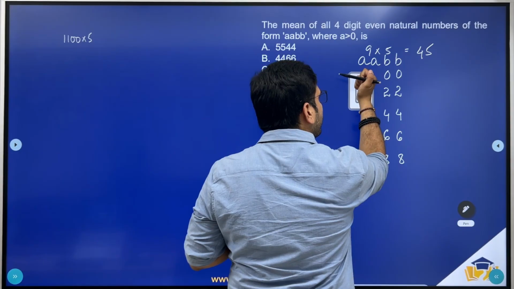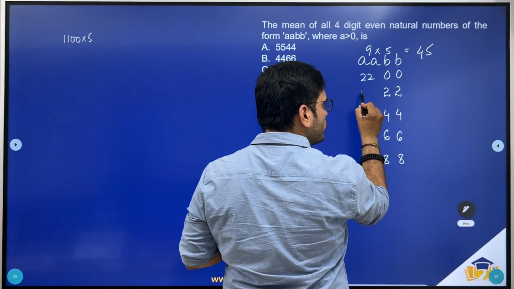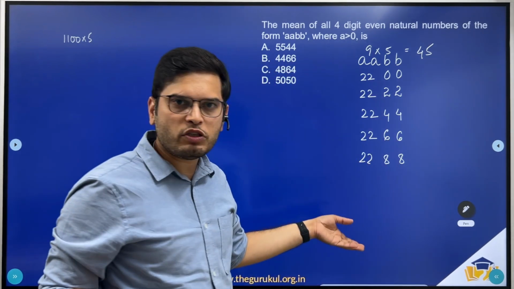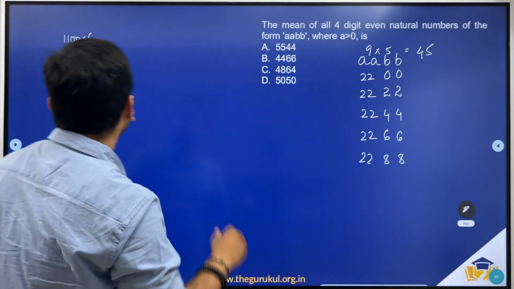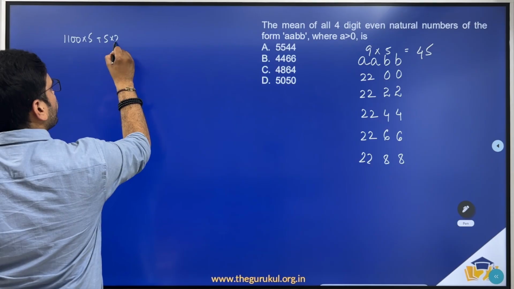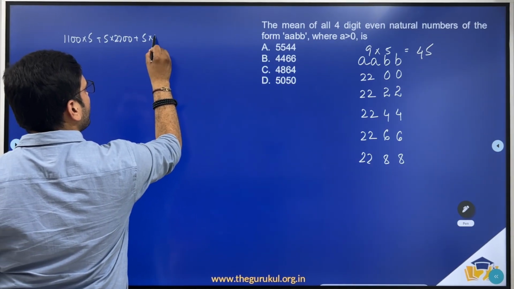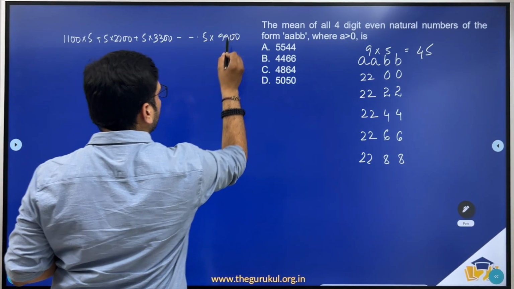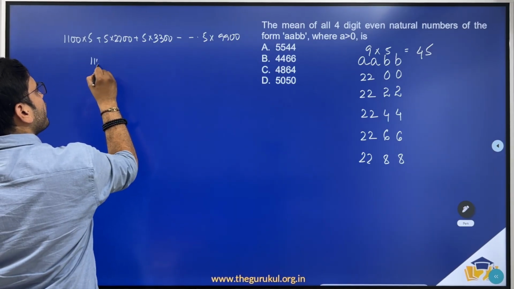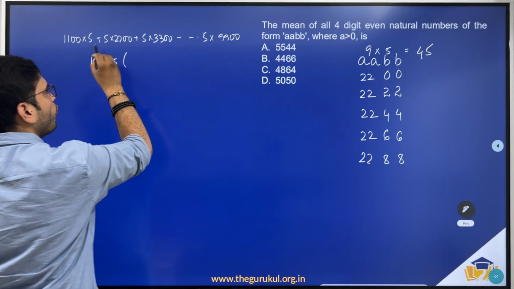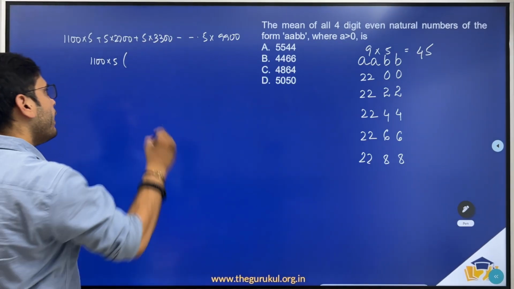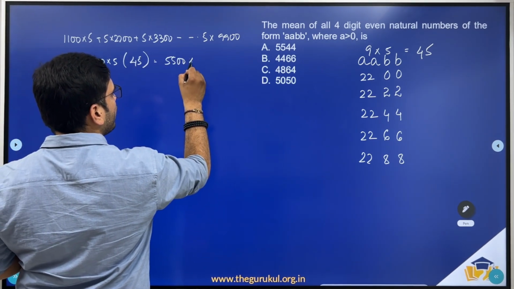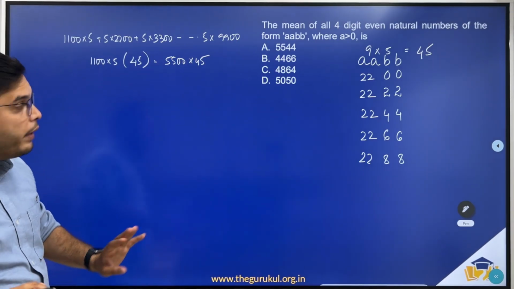Now, the next set of 5 numbers would be 2200, 2222, 2244, 2266, 2288. Now, how many such numbers? When you have 2200, 5 plus 5 into 2200. Now, similarly, you'll be having 5 into 3300, so on till 5 into 9900. So, let me take 1100 into 5 common. So what do we have? 1 plus 2 plus 3 plus 4, so on till 9, and sum of all these is 45, right? So we have 5500 into 45. Done, right?